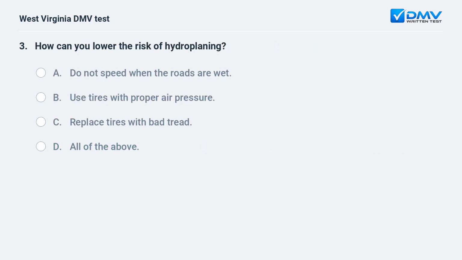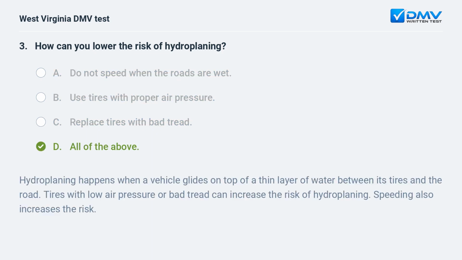How can you lower the risk of hydroplaning? A. do not speed when the roads are wet. B. use tires with proper air pressure. C. replace tires with bad tread. D. all of the above.